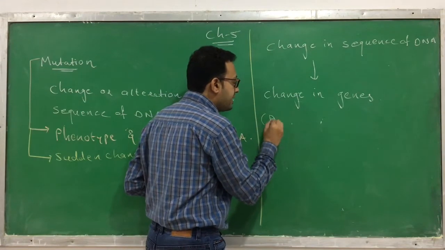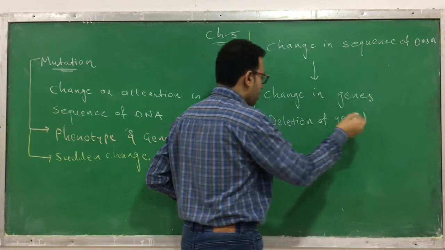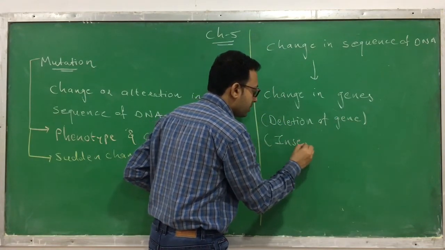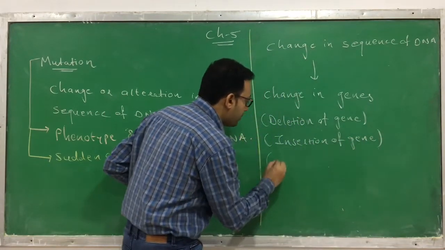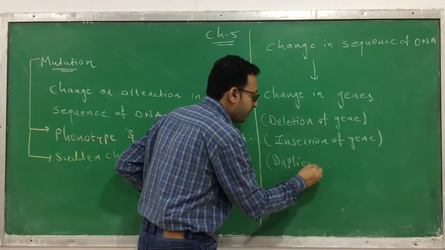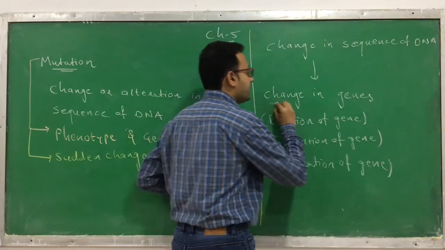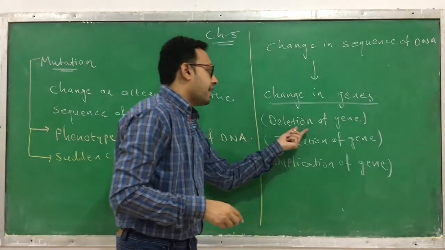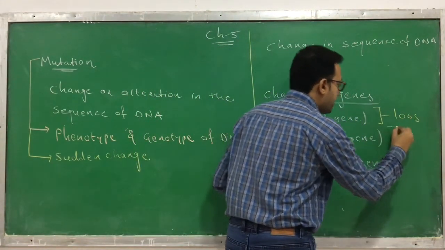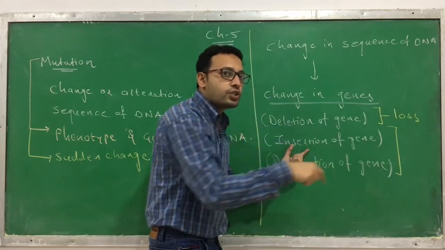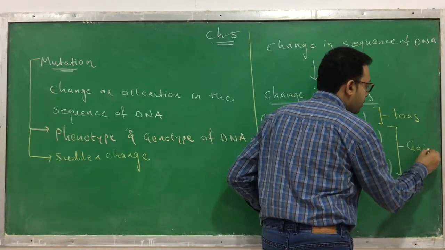What kind of changes take place? Either there is a deletion of a gene, or an insertion of a gene, that means a new gene gets added, or a duplication of a gene. These are some possible changes in the gene. With deletion, one gene gets lost, so it's a loss of a gene. With insertion, one more gene is added, or with duplication of a gene, you can say it's a gain of a gene.